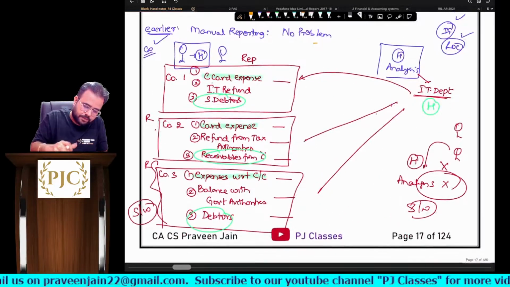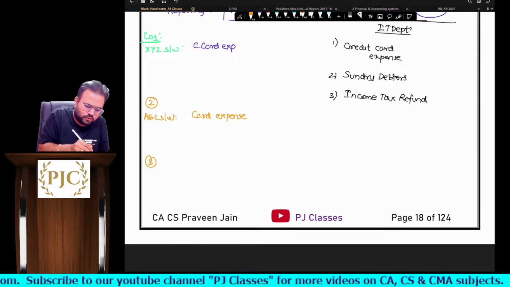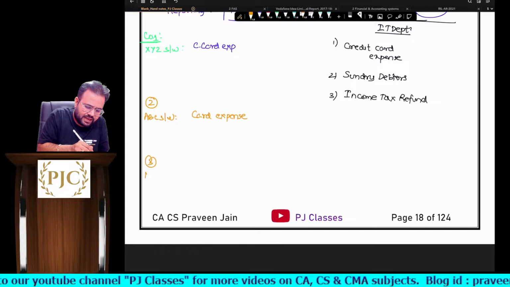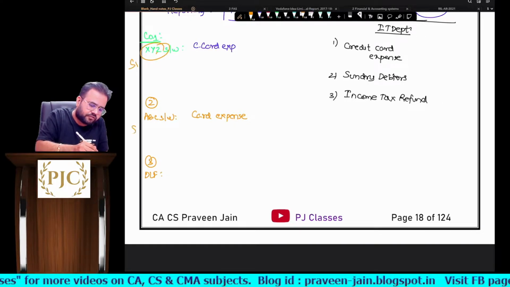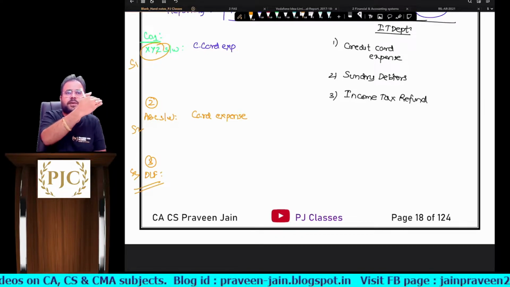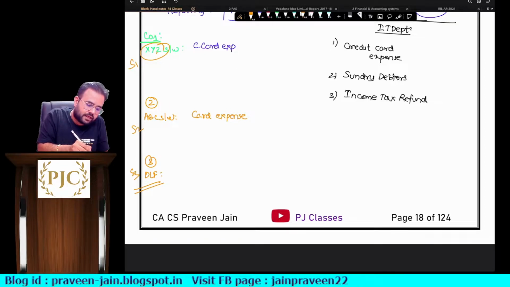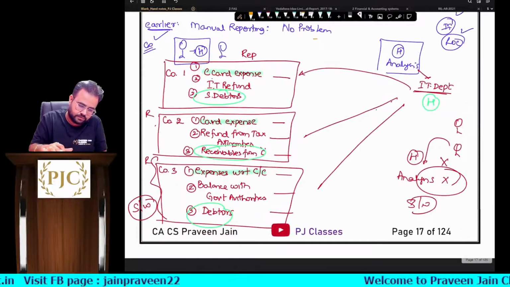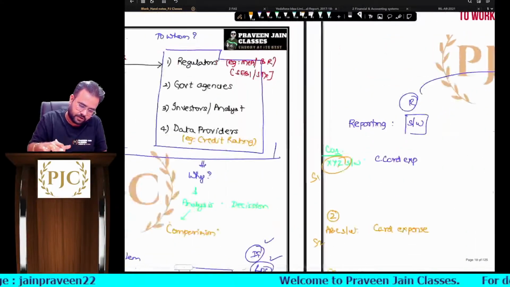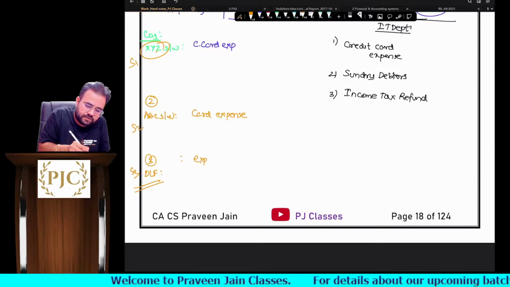And imagine company number 3, sir, is using some, say, DLF, some software name, sir. So imagine this is software 1, software 2, software 3, developed by some developer, sir. So the software 3 developer, in their software, has mentioned this as expenses with respect to credit card.